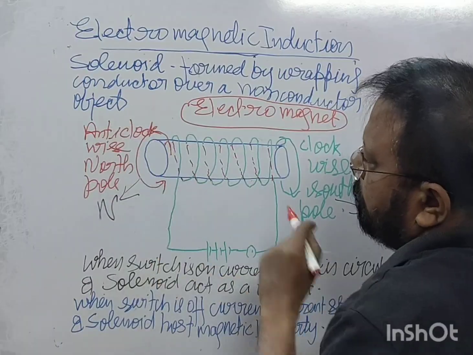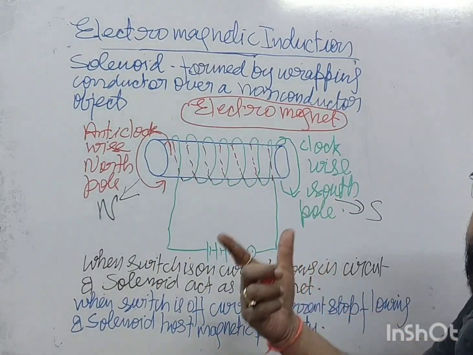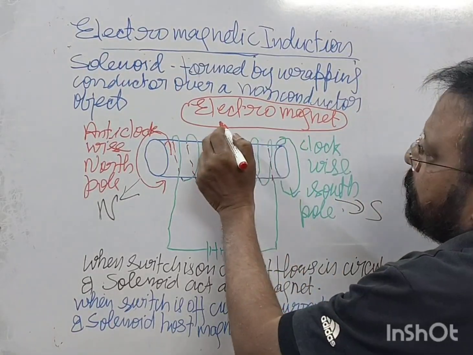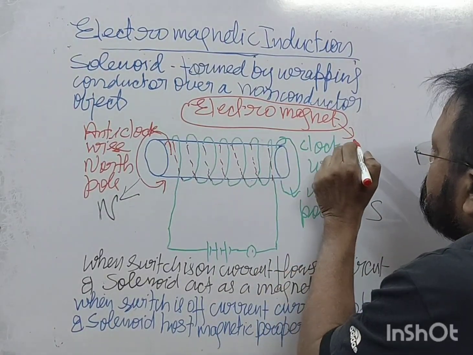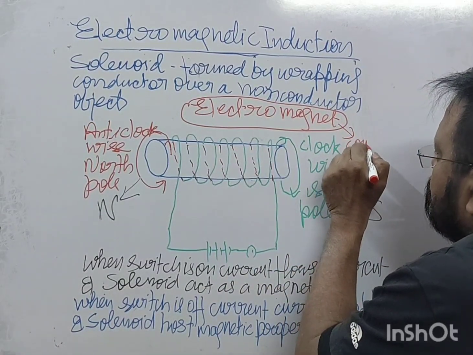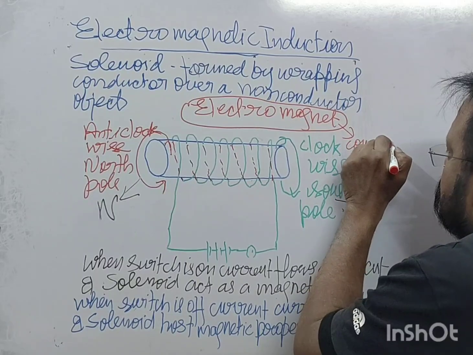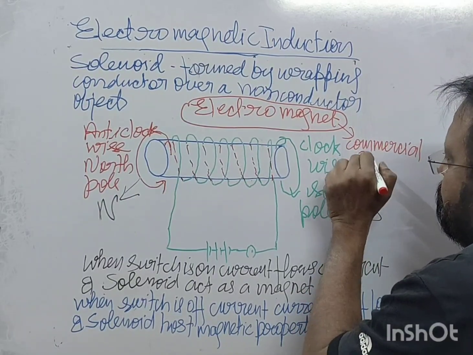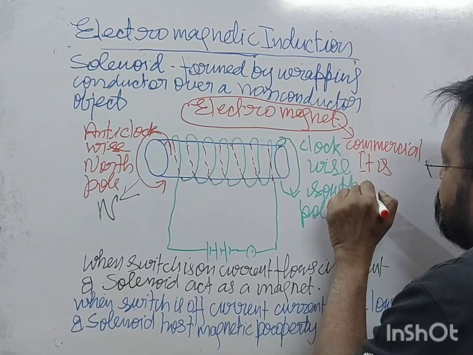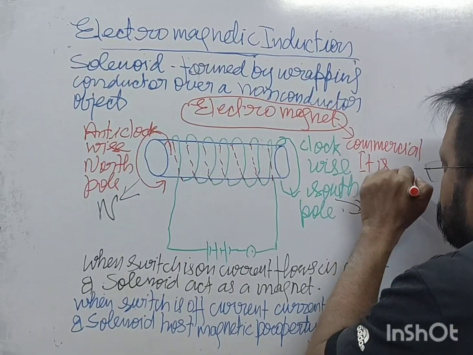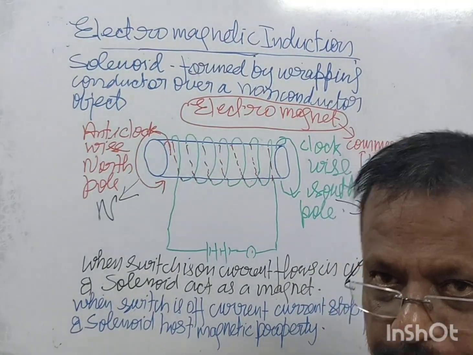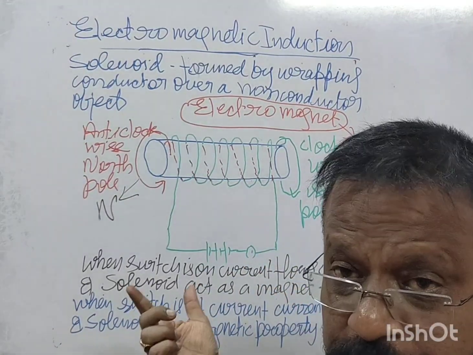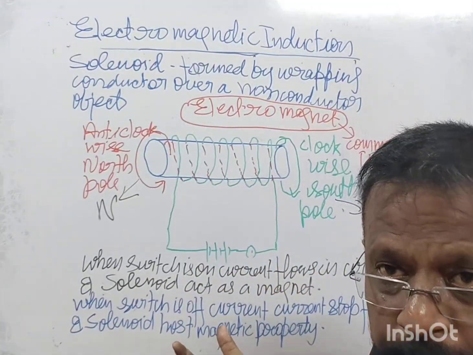Because it is very convenient, commercially it is used. मतलब क्यों, why are we using it commercially?